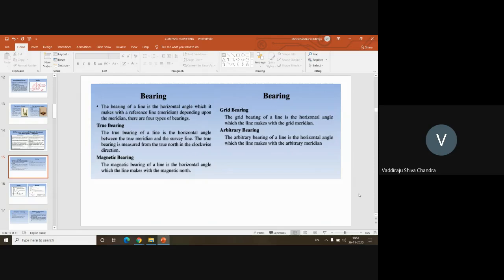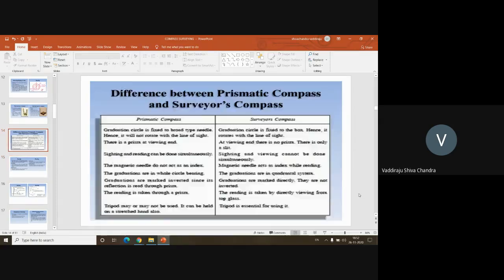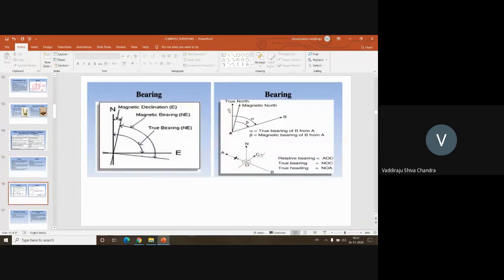Bearing is nothing but the horizontal angle which a line makes with a reference line or a meridian, depending on whether it is a true meridian or true north or a magnetic north. Bearing is the angular value between the given survey line with respect to the given north, whether true north or magnetic north. Whereas an angle is the difference in the values of direction between two lines which share a common point. Bearing is with respect to true north or magnetic north.